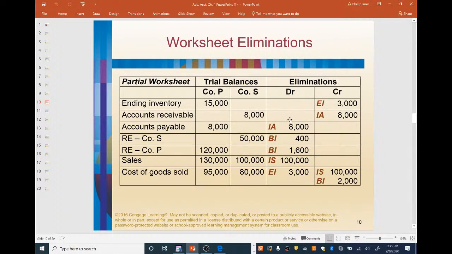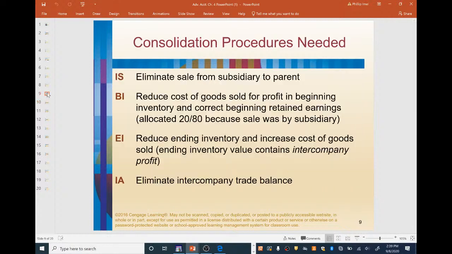The accounts receivable, we know accounts receivable is an asset, original debit, so we credit it here. And then the accounts payable for company P, we know accounts payable is a liability, original credit balance, so we debit it here to eliminate it. So once again, these are going to be our consolidation procedures needed for the intercompany sale.